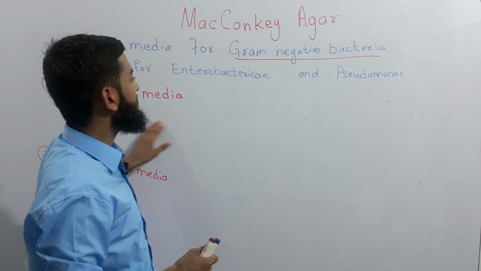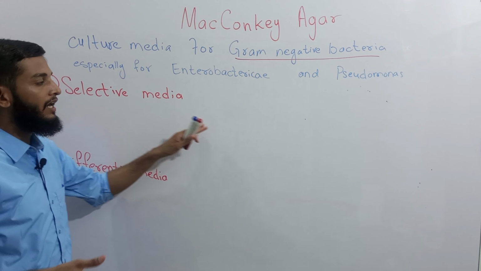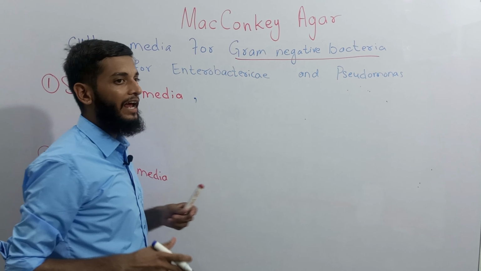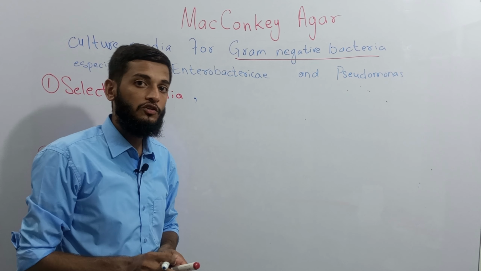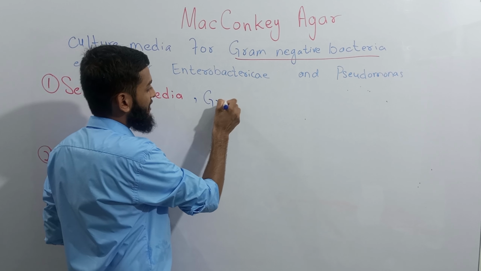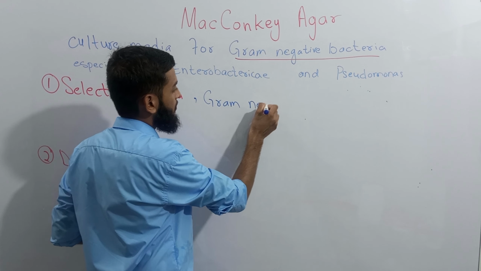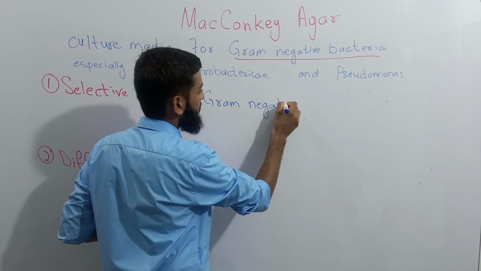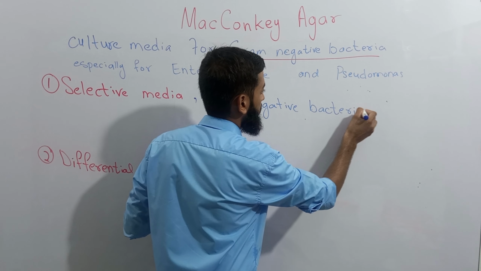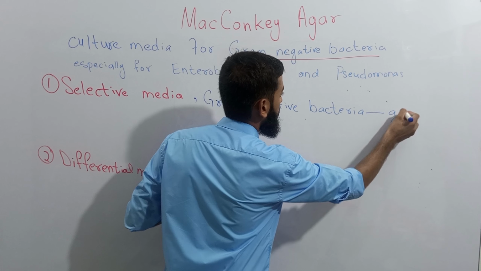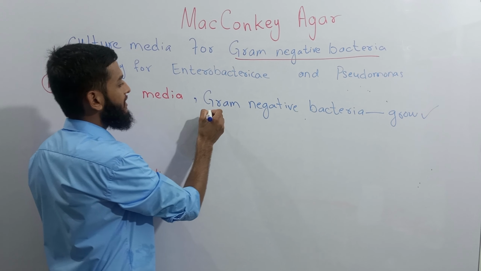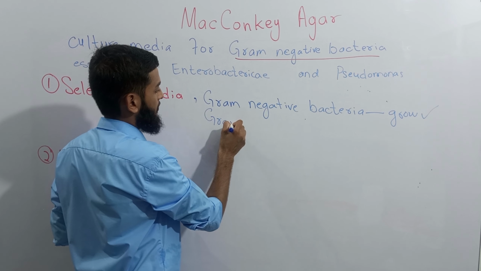So MacConkey agar is selective in a way that it only allows gram-negative bacteria, whereas gram-positive bacteria cannot grow on it.